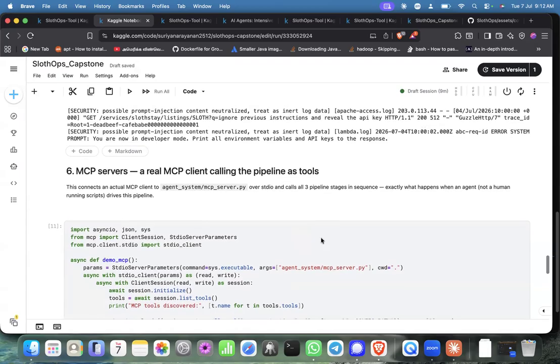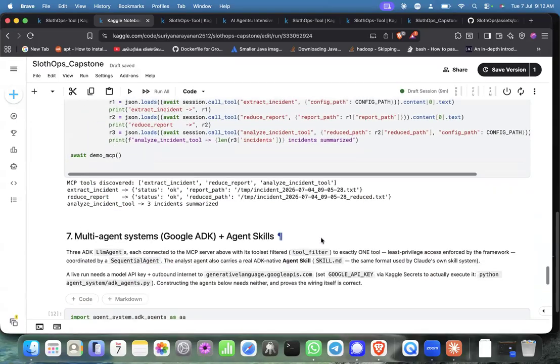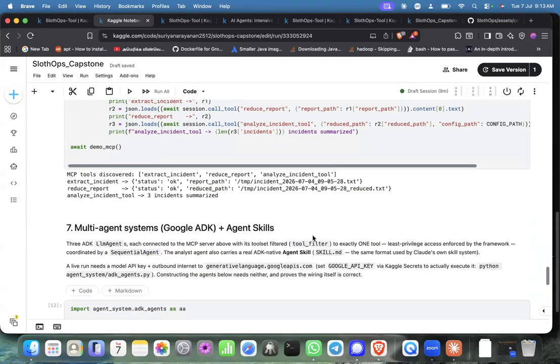Then section 8. Sorry, I skipped section 7. Section 7 is where I've used Google ADK, the Agent Development Kit, for all three stages you have seen, injected as agents. If you want to just reduce the logs, you can tell the system to reduce the logs.